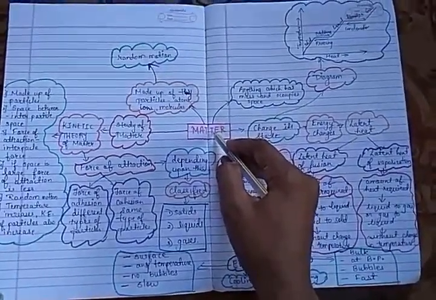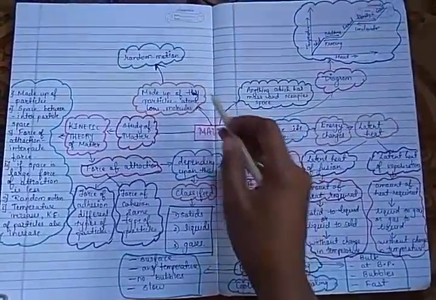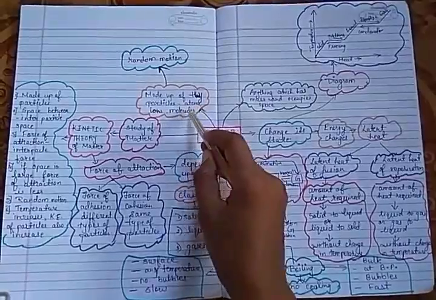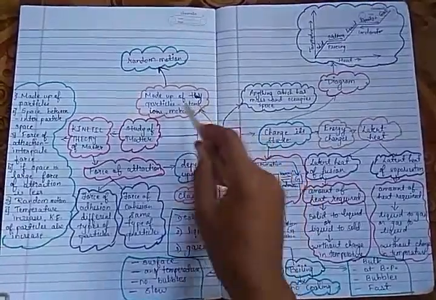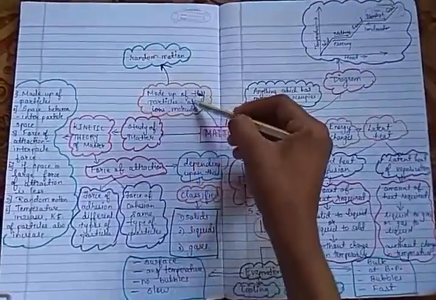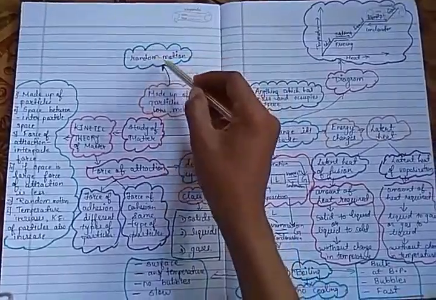There are so many things around us which are matter. Now this matter is made up of tiny particles called atoms, ions and molecules. Matter is made up of tiny particles called atoms, ions, molecules. These particles are always in random motion.